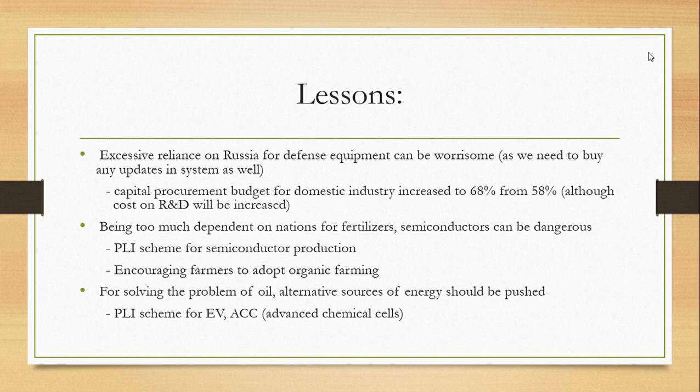Now the third is that we used to import 80% of our oil demand from outside, but this is not a sustainable economy, you can say. So that's why we are moving towards alternate sources of energy. You have seen that currently there has been a push in the PLI scheme for EV and advanced chemical cells. In EV, since you need batteries and not oil, you are reducing the dependence. And the second is advanced chemical cells, which are used in batteries. By introducing this PLI scheme, the government is further reducing the dependence on oil and moving towards alternative sources of energy. So these are some of the things.